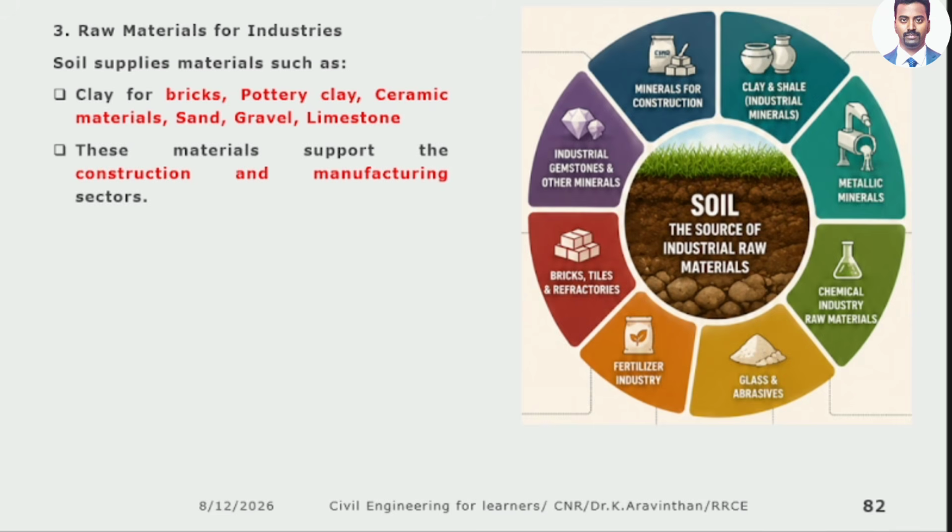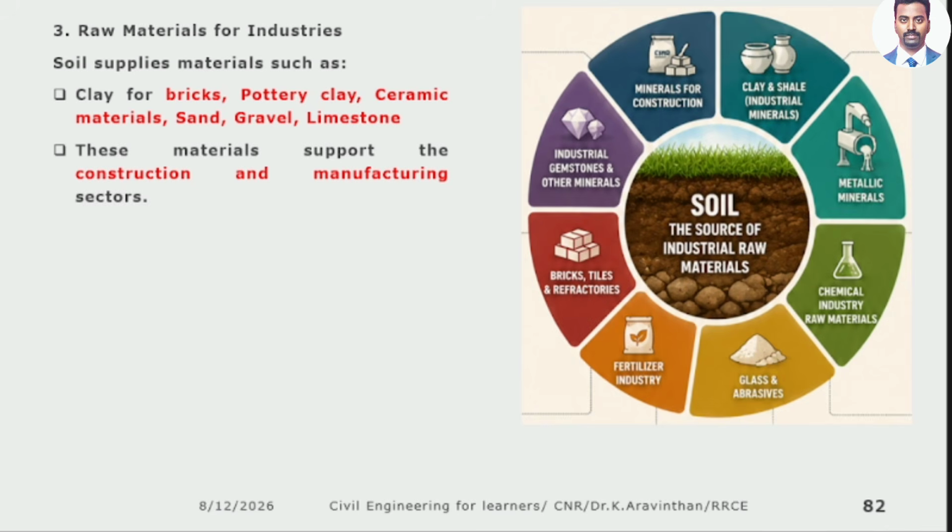Sand, gravel and limestone. Sir, how the cement is manufactured? Cement is manufactured by limestone. Where you get limestone? From the land, or through that you are getting. You have glass industry. Sir, how glasses are made? Silica. What is silica? Nothing but sand.